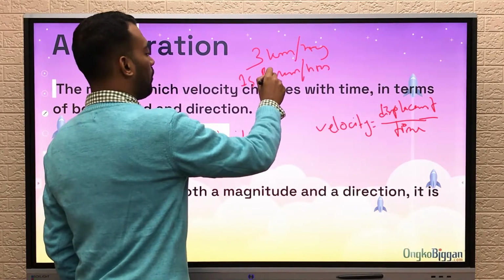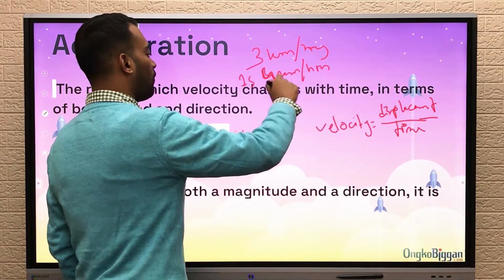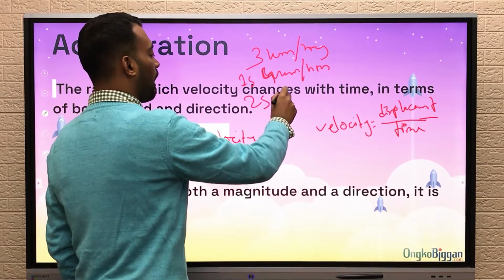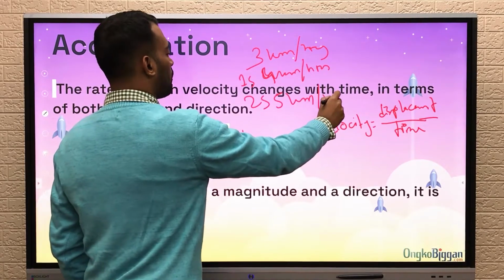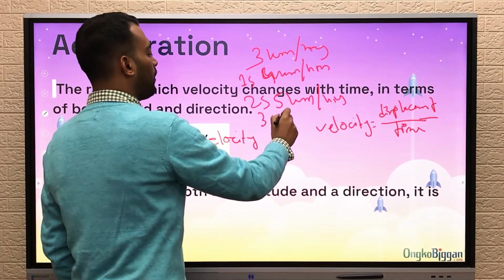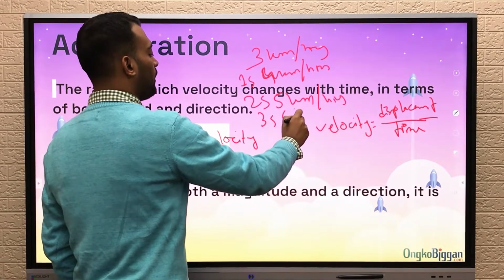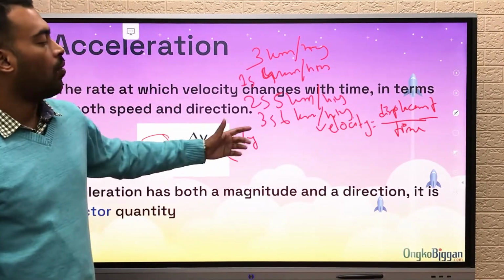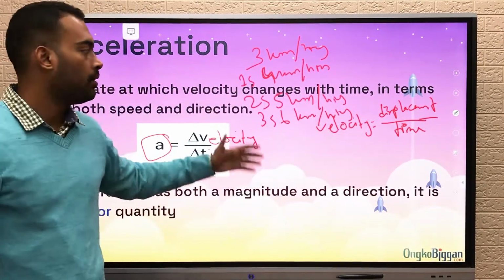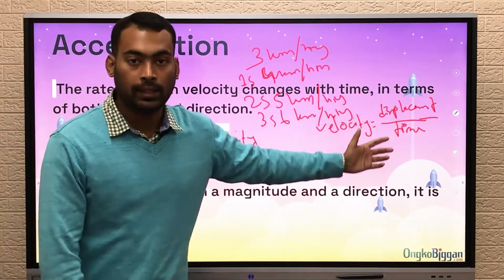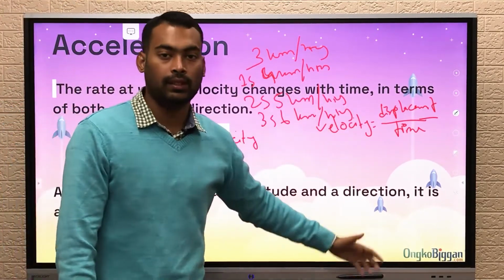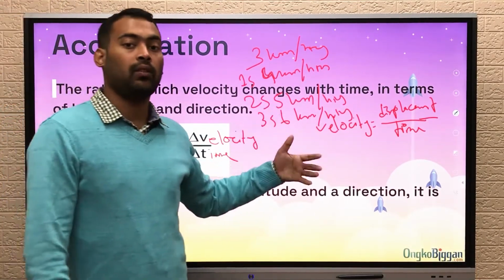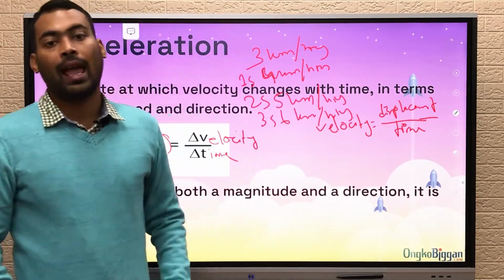The car will be running at 4 kilometers per hour. After 2 seconds, the car will be running at 5 kilometers per hour. After 3 seconds, the car will be moving at 6 kilometers per hour. So see, this is how after each interval of time, the velocity of the car is changing. Not the distance, the velocity of the car is increasing. So this rate of change of velocity of the car is called acceleration.